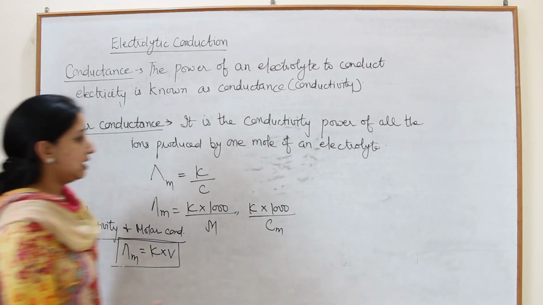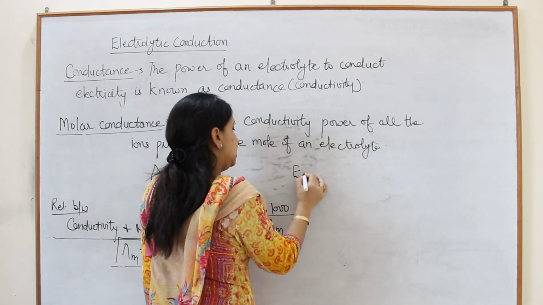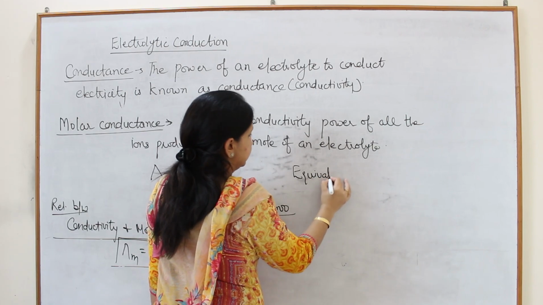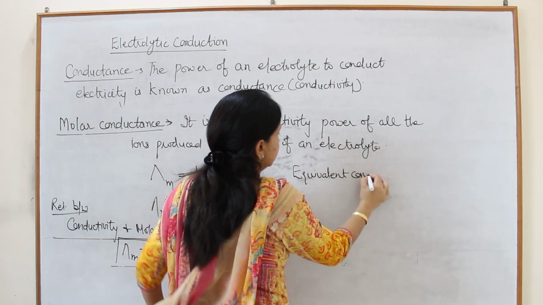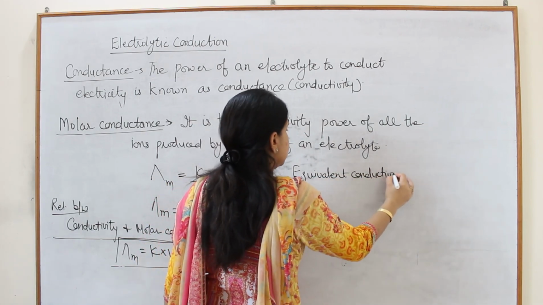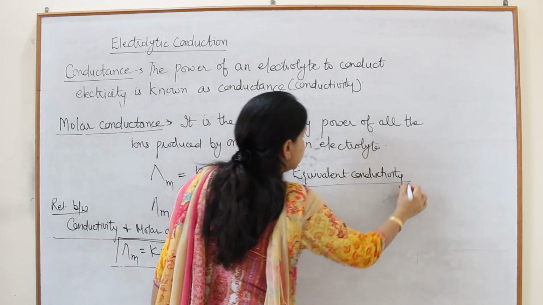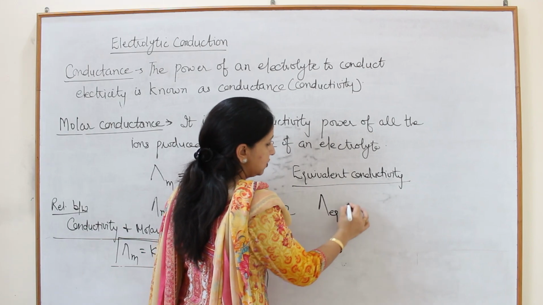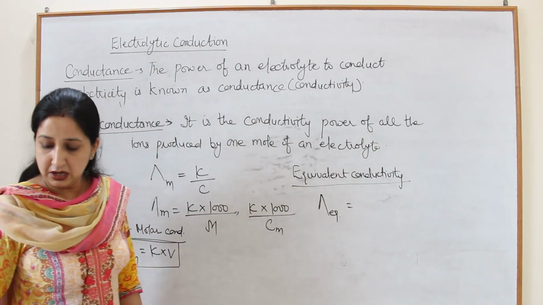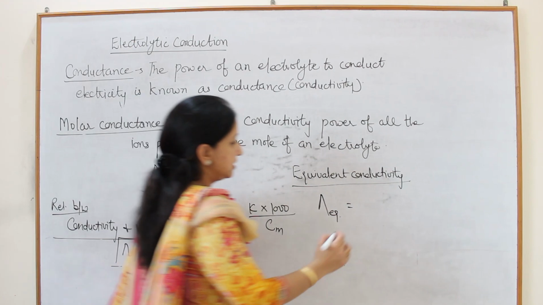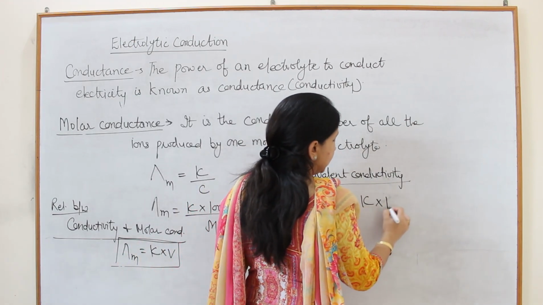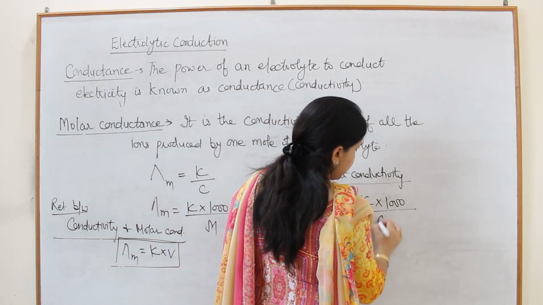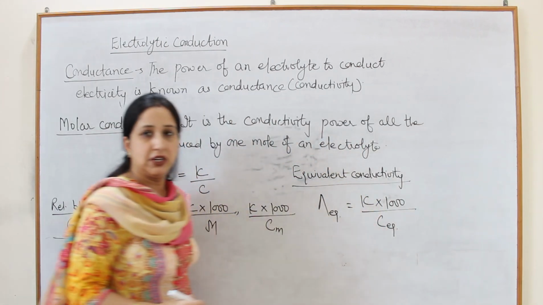Similarly, if you are asked to write equivalent conductivity, then it is represented as lambda equivalent, and it is written as kappa into 1000 upon C equivalent.